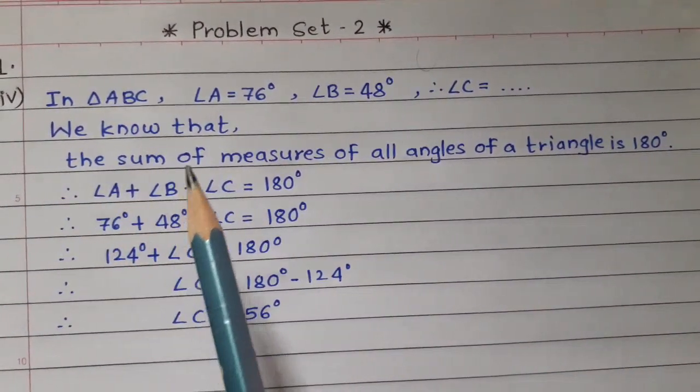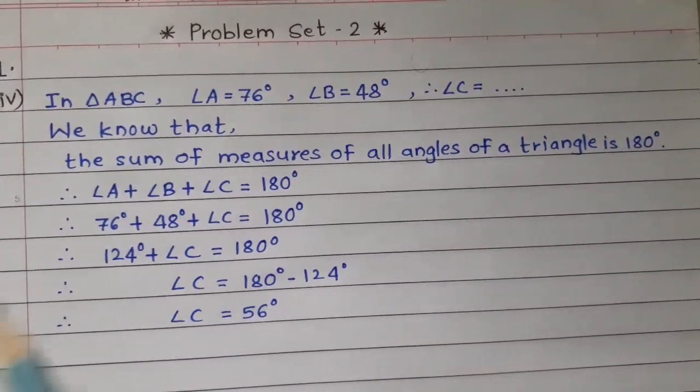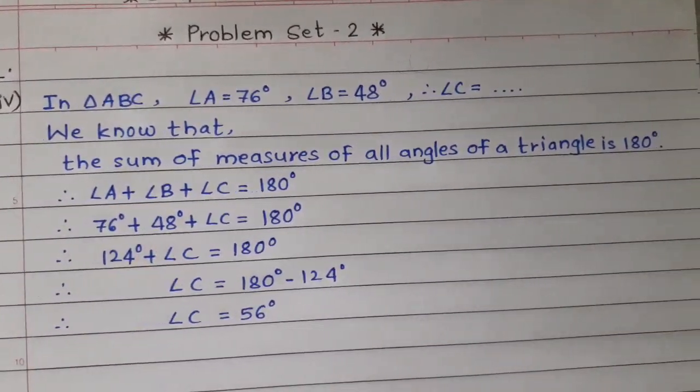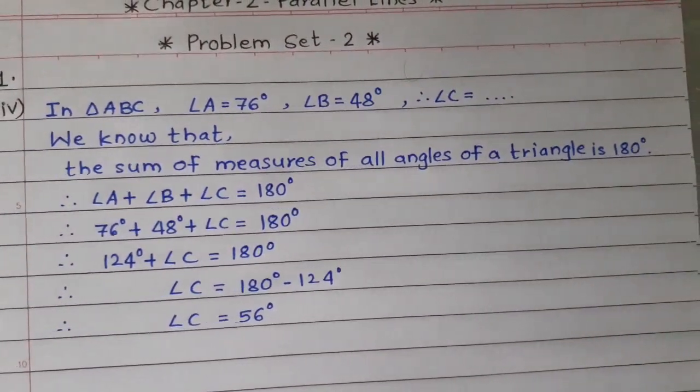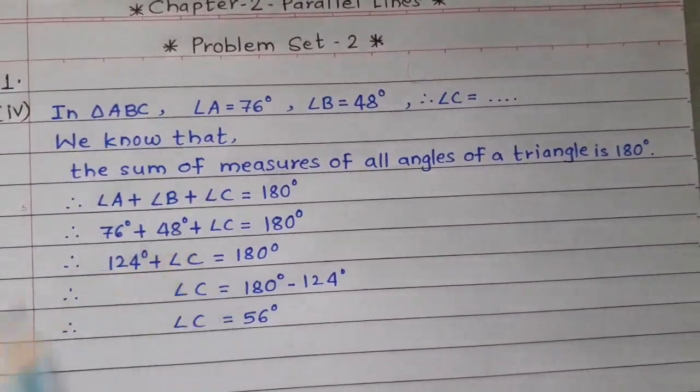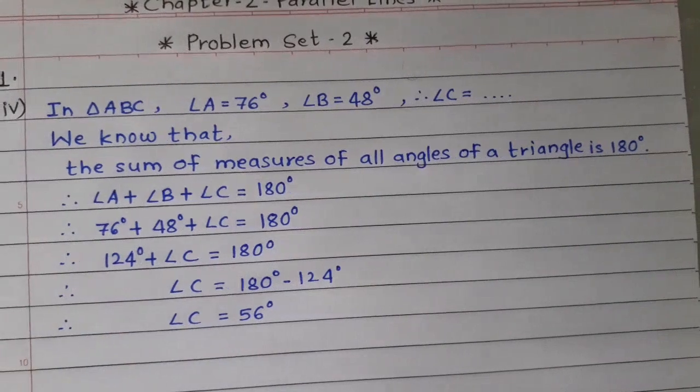So angle A plus angle B plus angle C is equal to 180 degrees. The measure of angle A is 76 degrees, the measure of angle B is 48 degrees, and the measure of angle C, which we have to find out, plus these is equal to 180 degrees. So 76 degrees plus 48 degrees is 124 degrees.